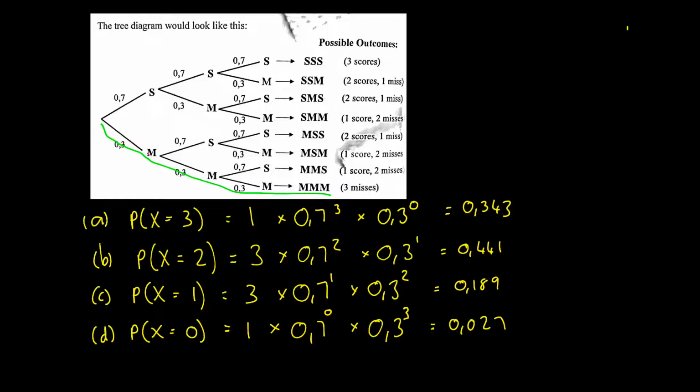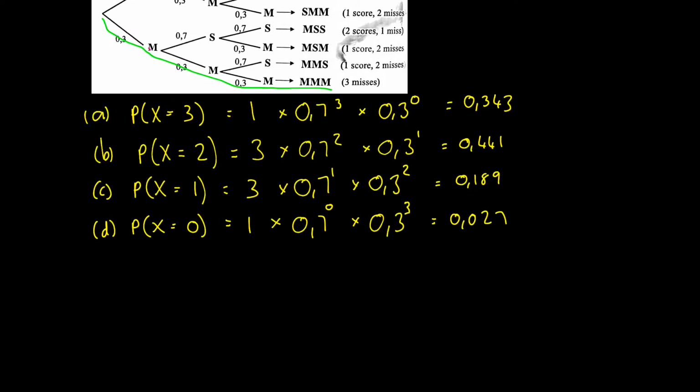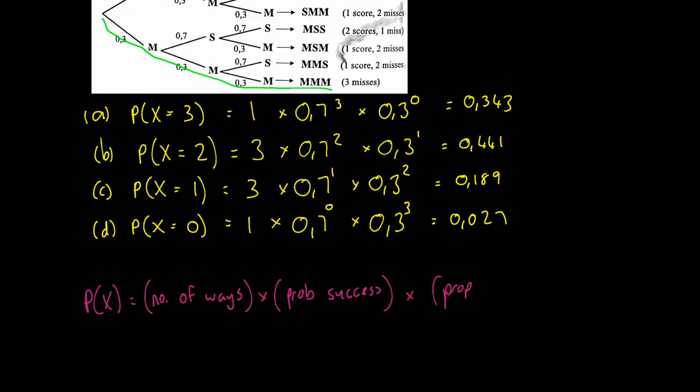All right, one extra thing I want you to write down here is the following. The probability of X occurring is the number of ways times the probability of success times the probability of failure. Okay, that's kind of a general description of what's happening above, but we're going to come back to that.